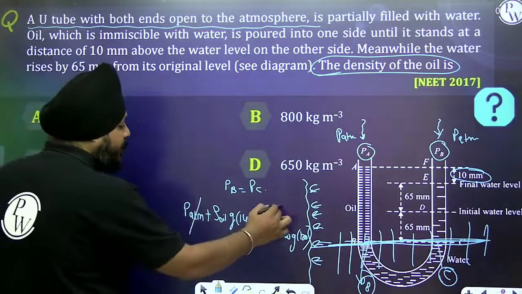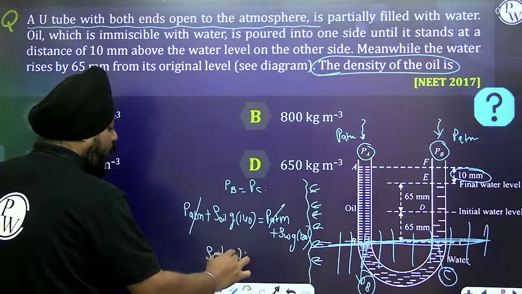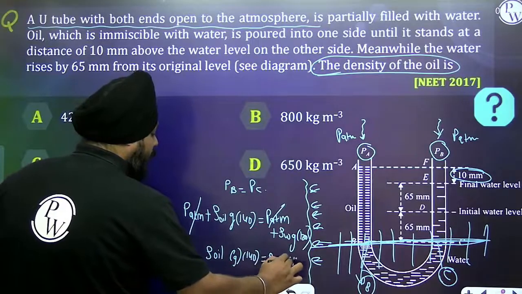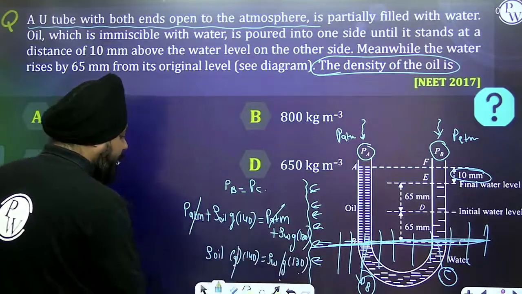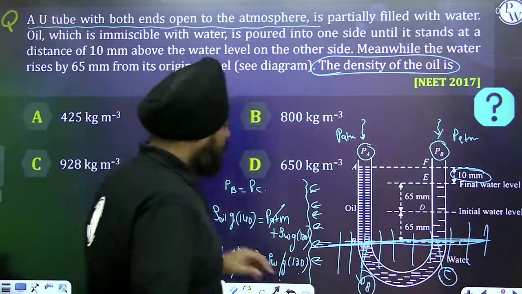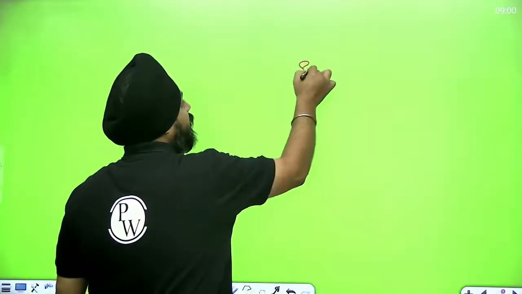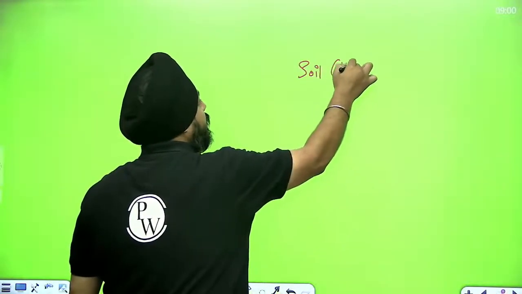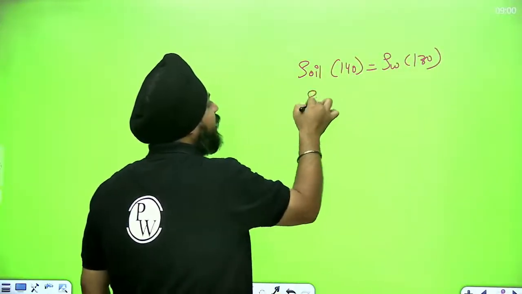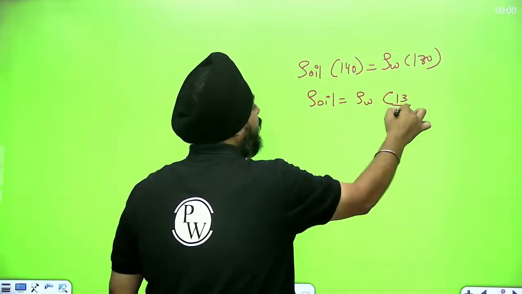So the atmospheric pressure is going to get cancelled. Rho of oil times g times 140 is equal to density of water times g times 130. g is going to get cancelled. So we get density of oil times 140 equal to density of water times 130. So the density of oil comes as density of water times 13 by 14.